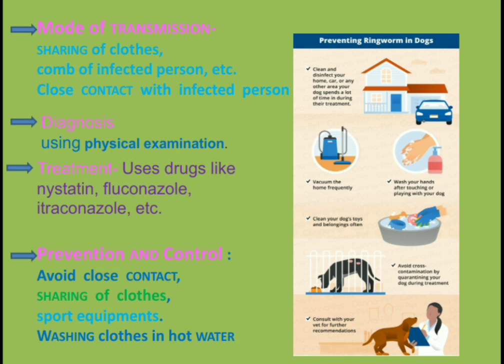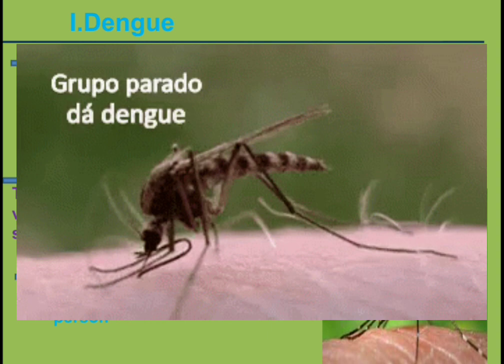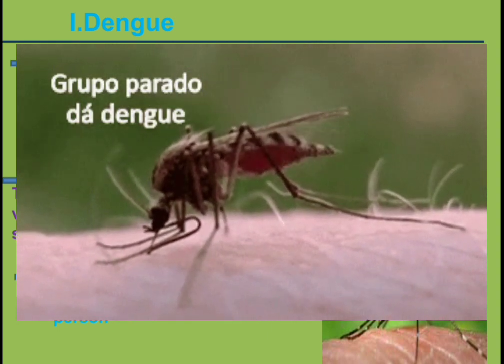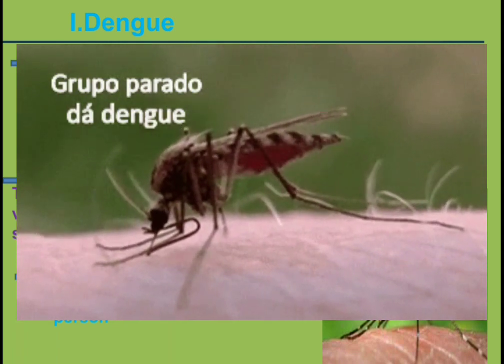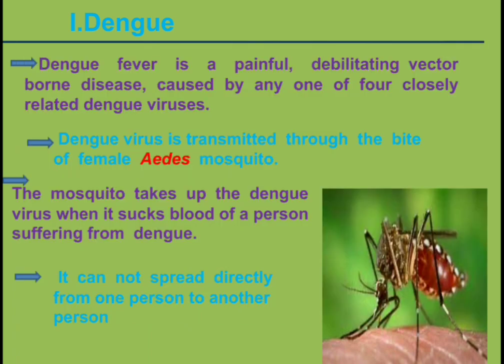The next disease in our today's lecture we are going to see is dengue. Dengue fever is a painful, debilitating vector-borne disease. Now we have studied two vector-borne diseases. First is malaria and the second is filariasis or elephantiasis we have seen. Now the dengue is also a vector-borne disease. Dengue fever is caused by any one of four closely related dengue viruses.